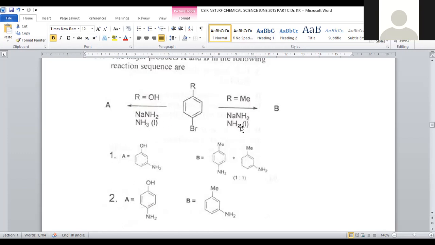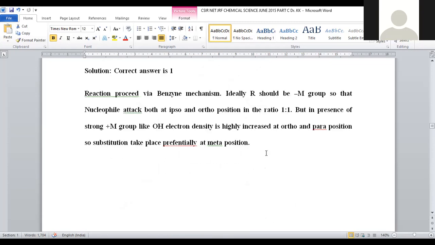In both the cases, sodamide liquid ammonia is provided. That means both mechanisms proceed through benzyne itself, but another substituent present on it will change the stereochemistry of the compound. Let us discuss in detail. The reaction proceeds by benzyne ideally, or if the group is a minus M affecting group, the nucleophilic attack occurs at both the ipso and ortho positions, in a ratio of 1:1.